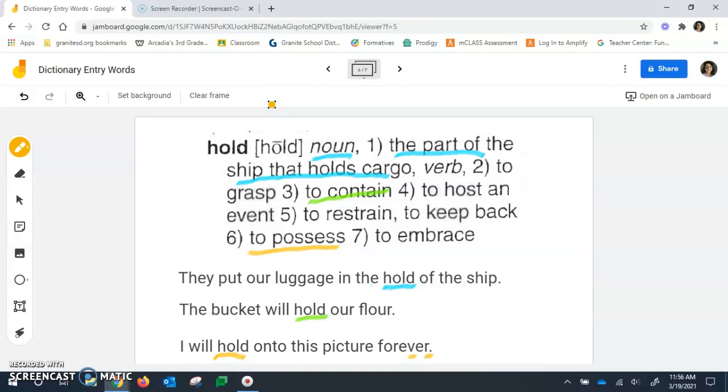So sometimes you'll see hold, in this case, used in different sentences, and you've got to figure out which definition makes the most sense.